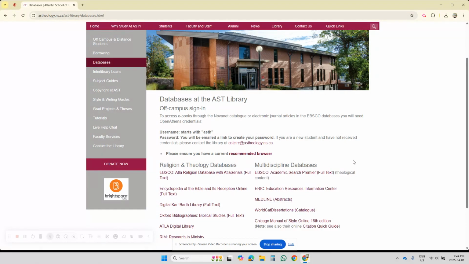The AST library is always available to you for advice, especially when it comes to conducting searches in the article databases. We encourage you to come into the library and come to the circulation desk, and we would be happy to help you. So again, thank you, and happy searching of the EBSCO databases. Thank you.